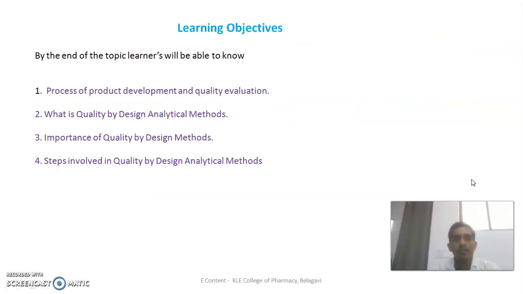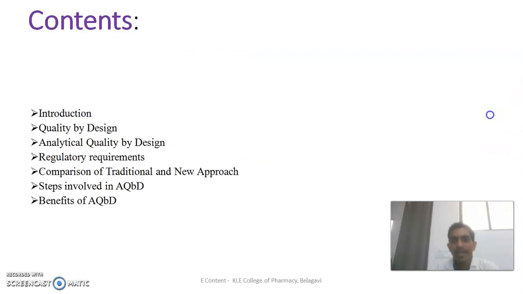The learning objective: by the end of this session, the learner will be able to know the process of product development and quality evaluation. What is quality by design in analytical methods? What is the importance of quality by design methods, and what are the important steps involved in quality by design analytical methods, along with their benefits in the pharmaceutical industries.